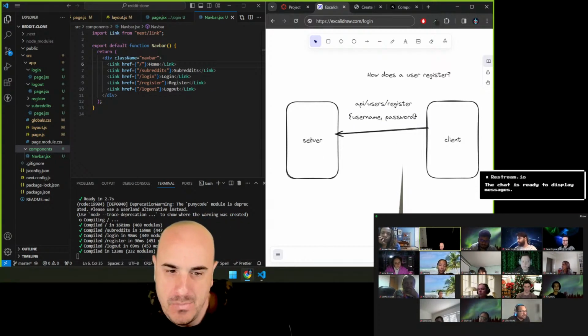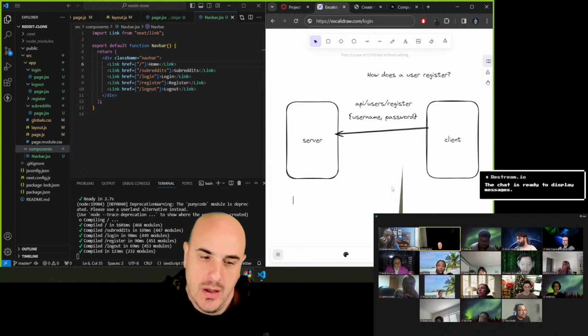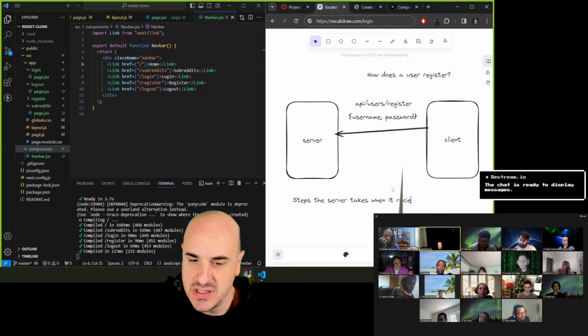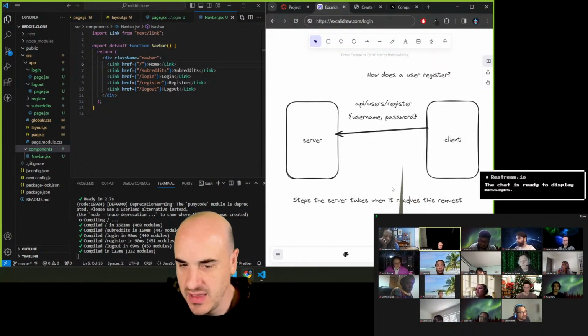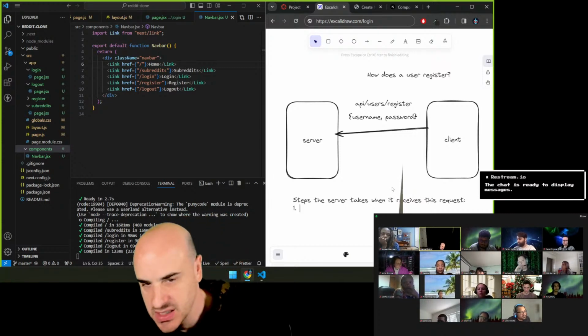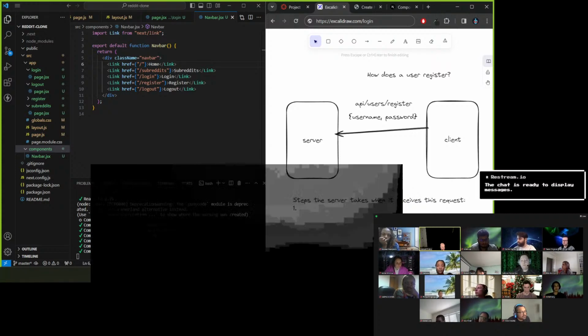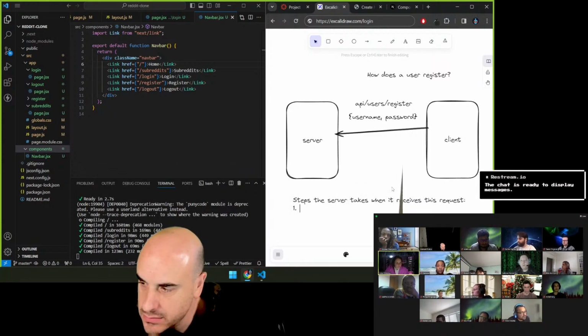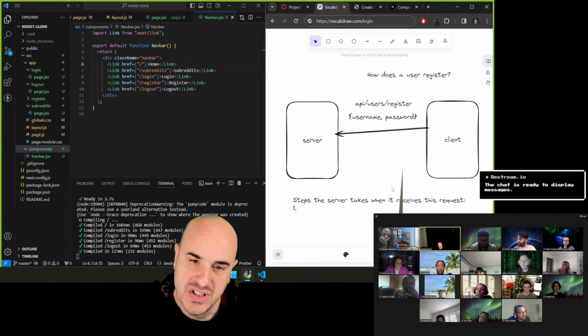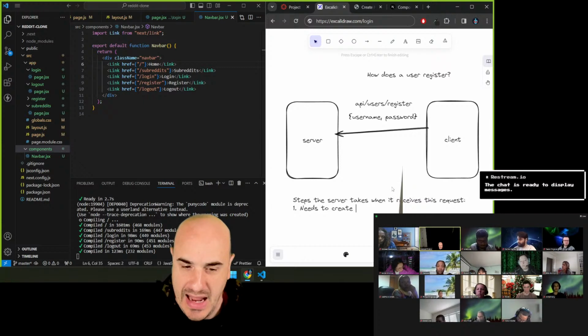And then the steps the server takes when it receives this request. What do we think the server needs to do when it receives this request? What are some of the things it needs to do to register a user? To store it. Yeah, it needs to create the user in the database.